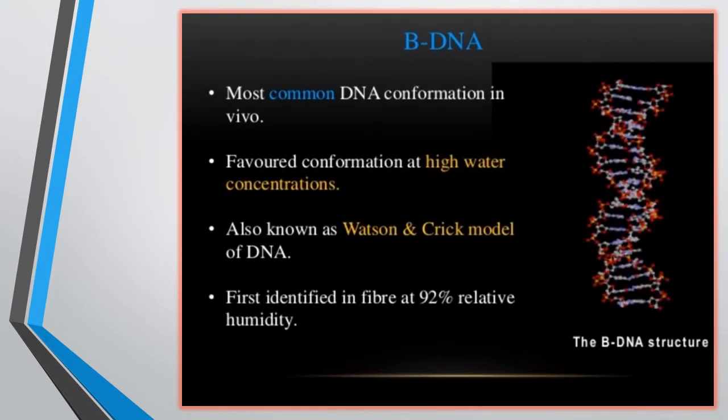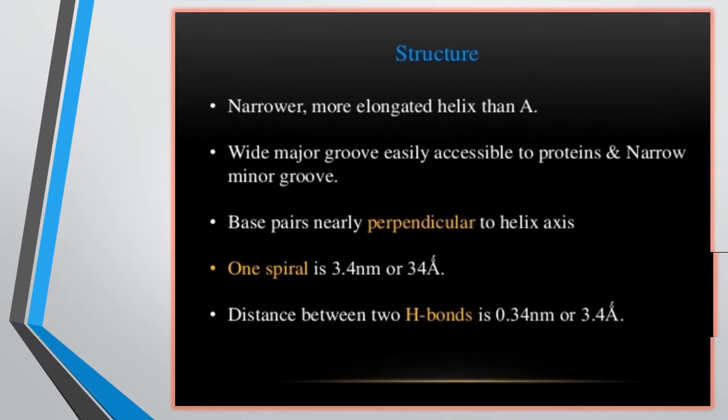So B DNA is the most common DNA conformation in vivo, inside the cell, and it is the Watson and Crick model of DNA, and it is the first DNA of the human chromosome. It is a more elongated helix than A DNA, which is more widely and easily accessible to proteins, with narrow minor grooves, wider major grooves, and base pairs nearly perpendicular to the helix axis.